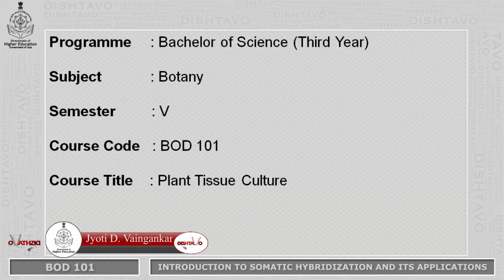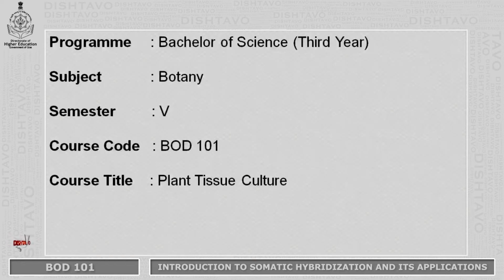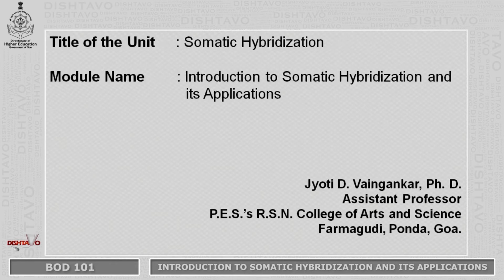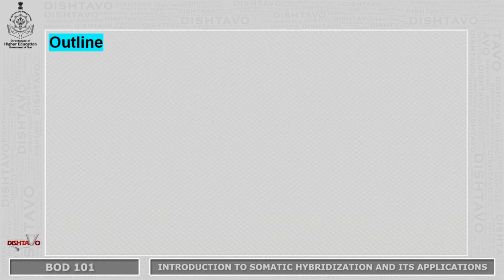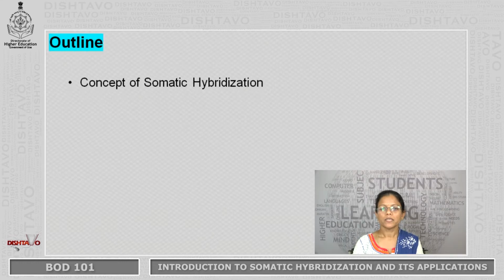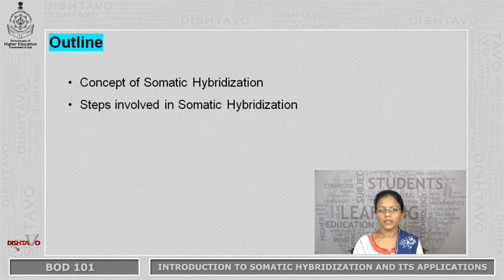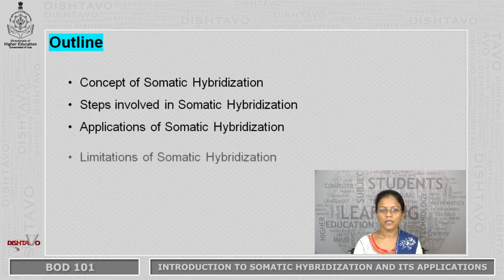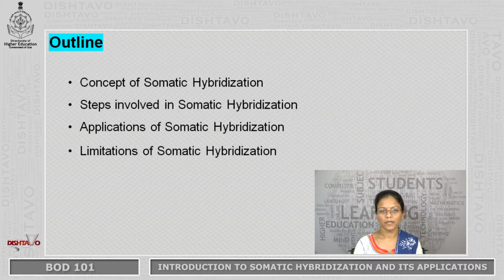I am here to take a module for the program Bachelor of Science in the subject of Botany from the course Plant Tissue Culture. It is from the unit Somatic Hybridization and the name of the module is Introduction to Somatic Hybridization and its Applications. In this module, you will study about the concept of somatic hybridization, steps involved in somatic hybridization, applications of somatic hybridization, and limitations of somatic hybridization.